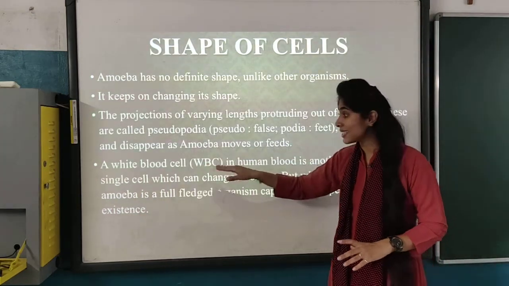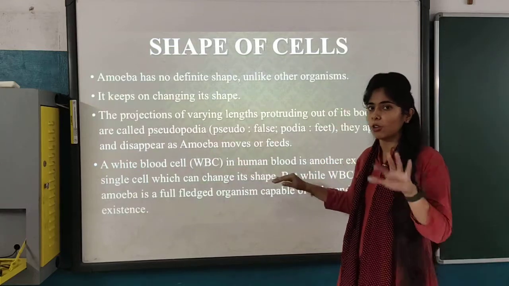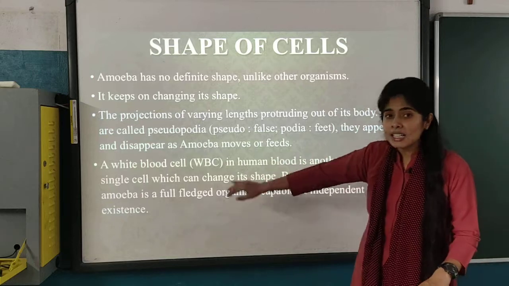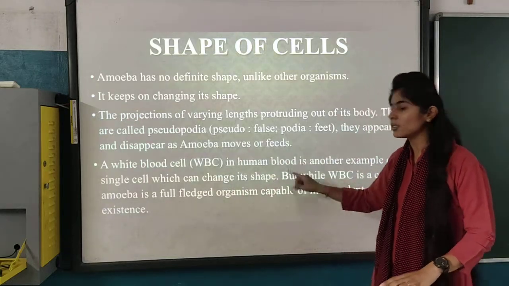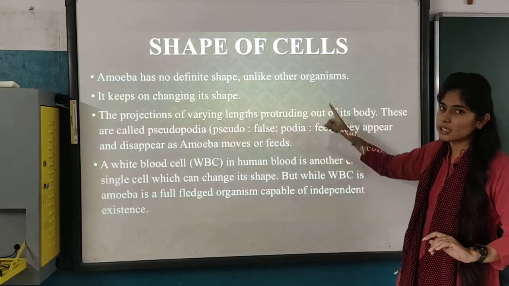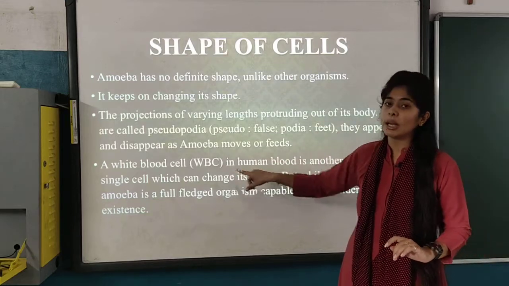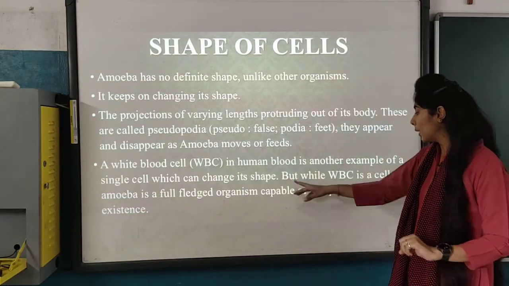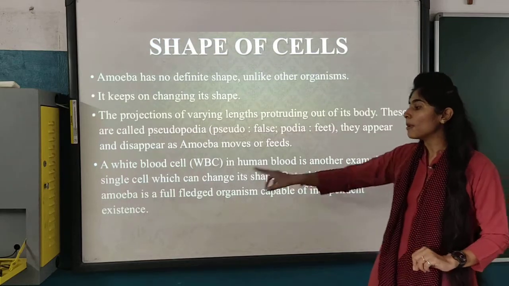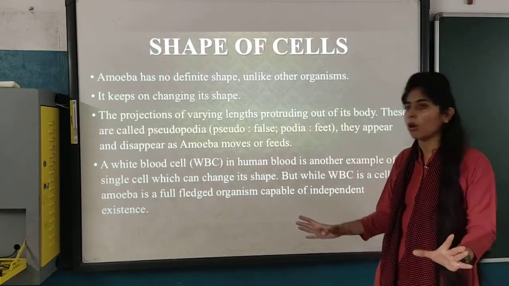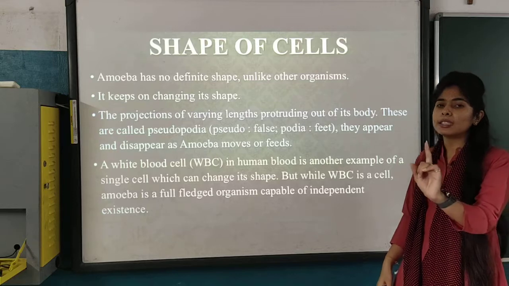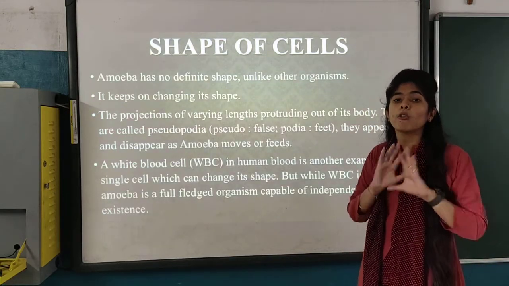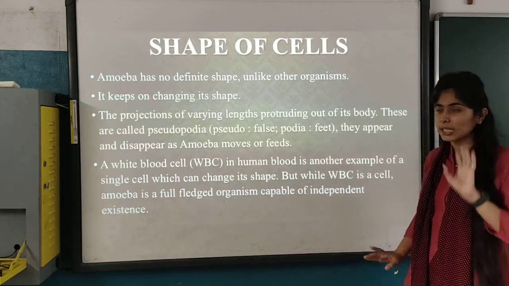A white blood cell, WBC, of our human body is another example of a single cell which can change its shape. So with what has this been compared? With the WBC, that is also in our body, which is a single cell. But while WBC is a cell, amoeba is a full-fledged organism. The WBC is only one cell present in our body, whereas the amoeba is a full organism of a single cell.